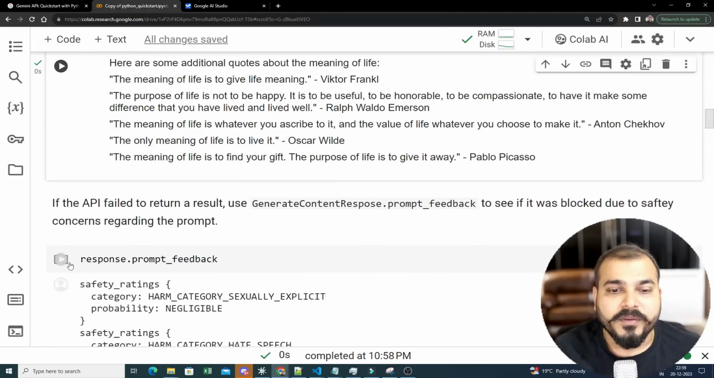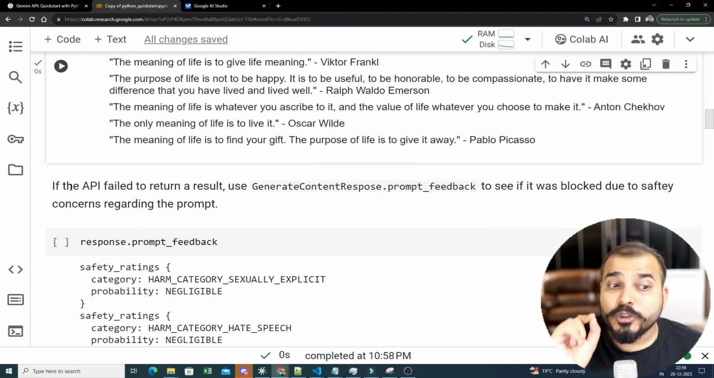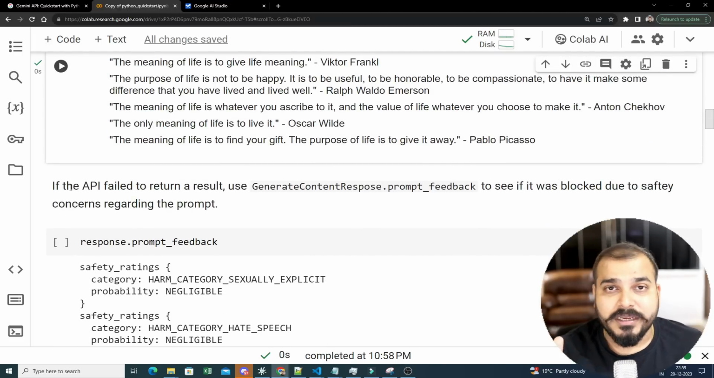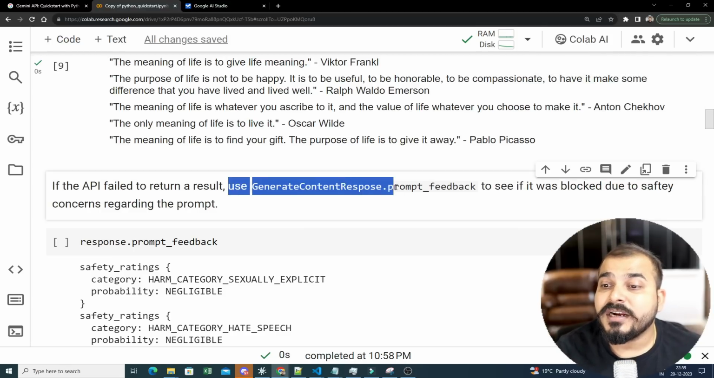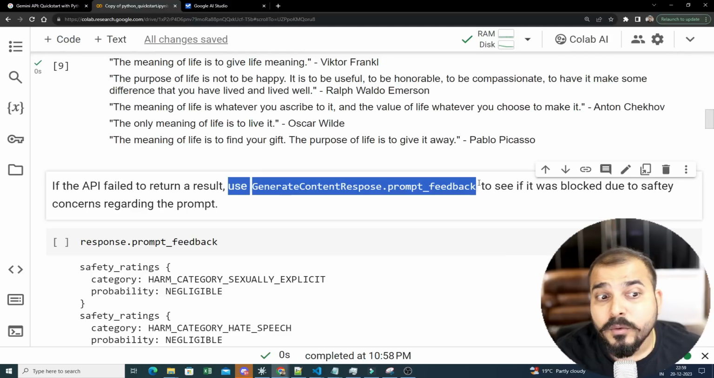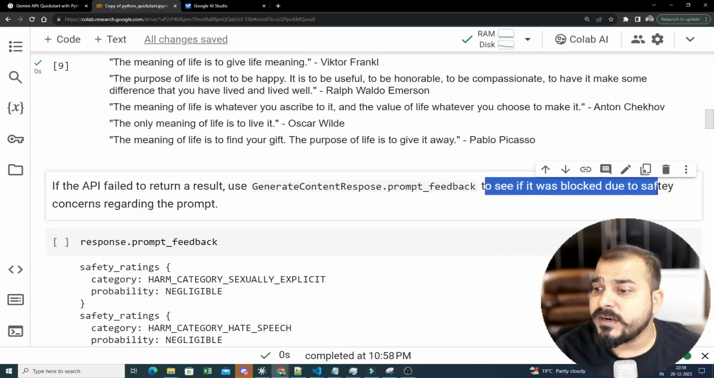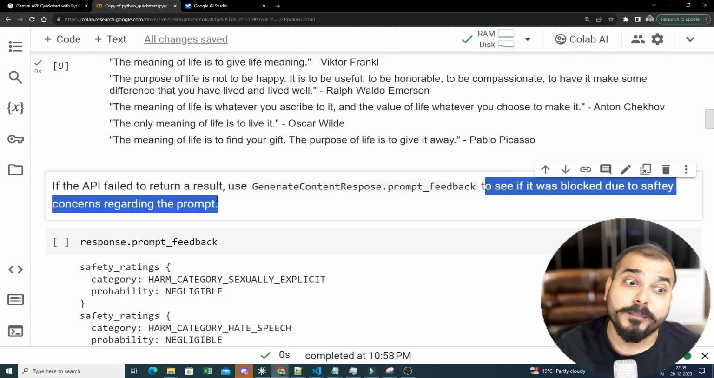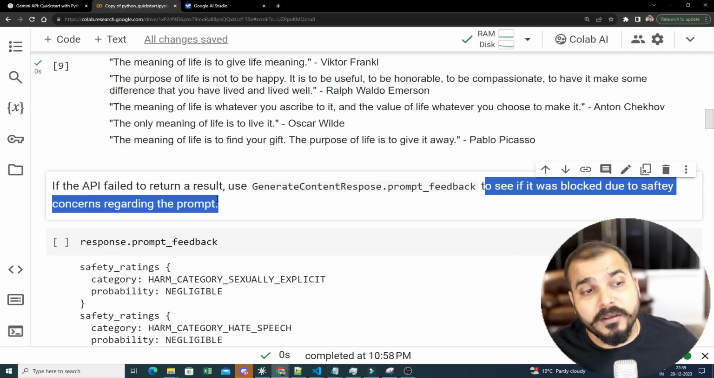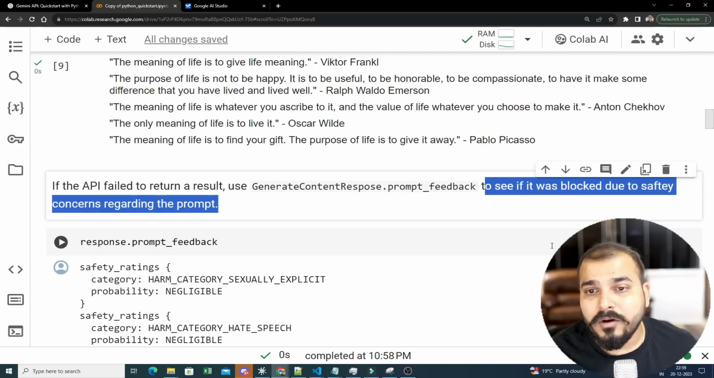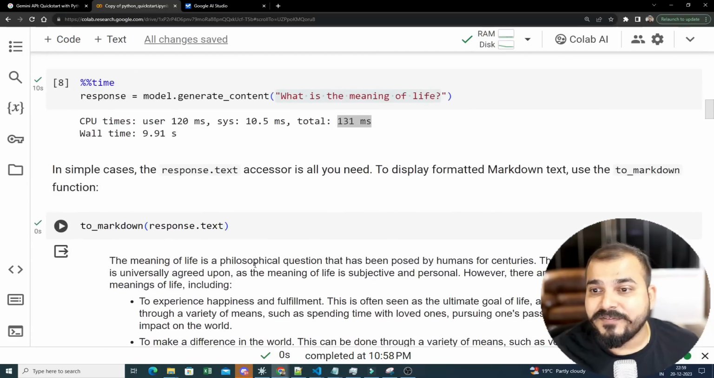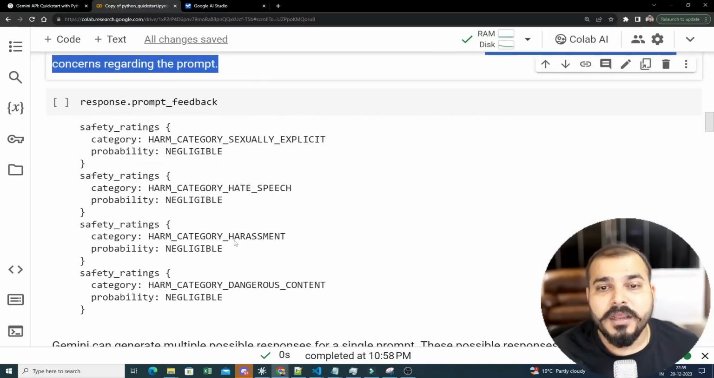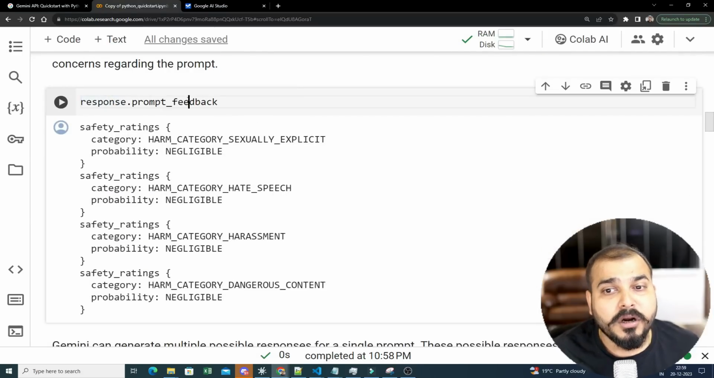Now this is the most important thing which I like about Gemini Pro. If the API fails to return a result, use response.prompt_feedback. Now you may be thinking why the API may fail. It may be because of some reason, to see if it was blocked due to safety concerns. Because of safety concerns, it may not give you some response. Now what may be that safety concern? First of all, we will go and see response.prompt_feedback.